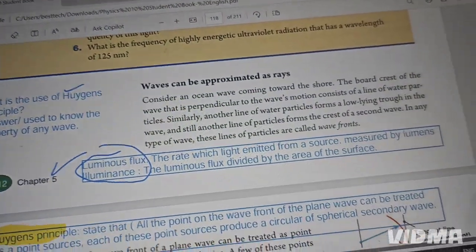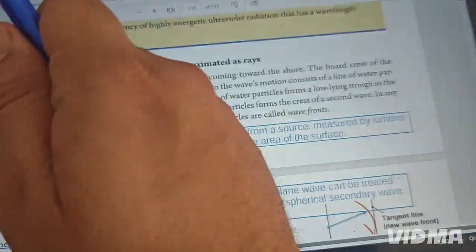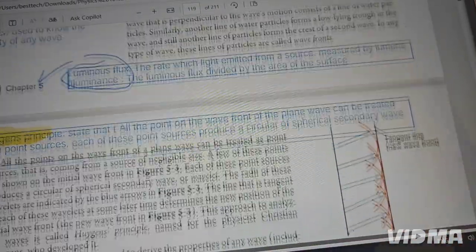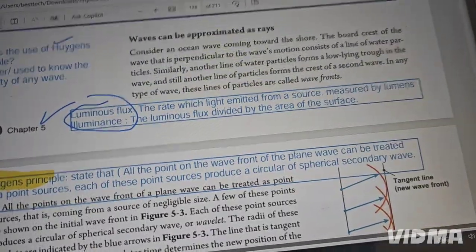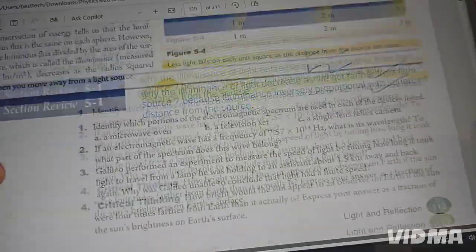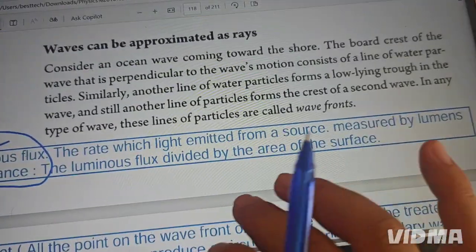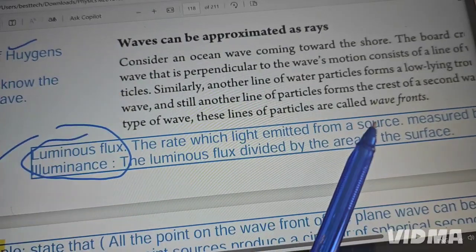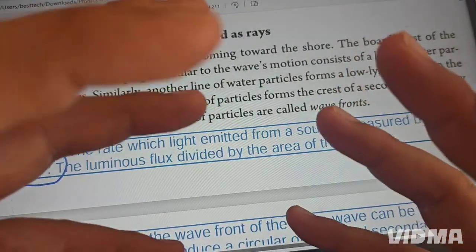We have now another topic. We have some definitions first: luminance flux and illuminance. What is the meaning of all of them? Luminance flux, you can read the definition. The definition said: the rate at which light is emitted from the source, measured by luminance. For example, when you have any object or the sun, some of the light comes out from the source. This is called luminous flux. Flux means a rate of the light.